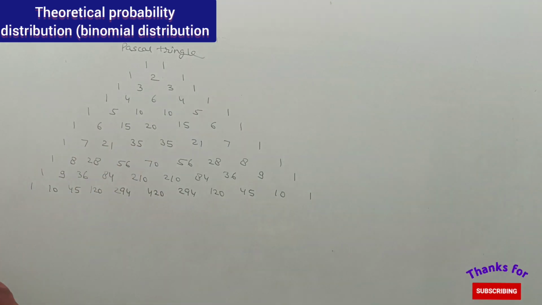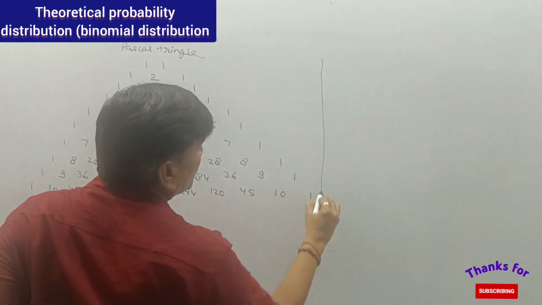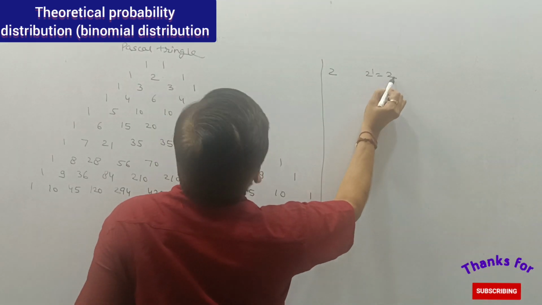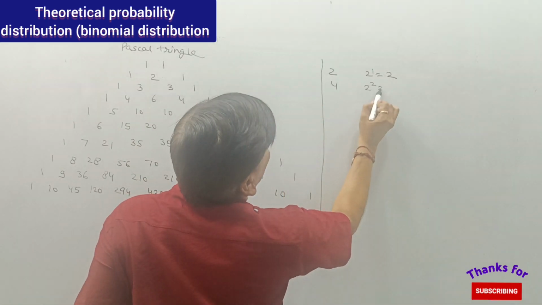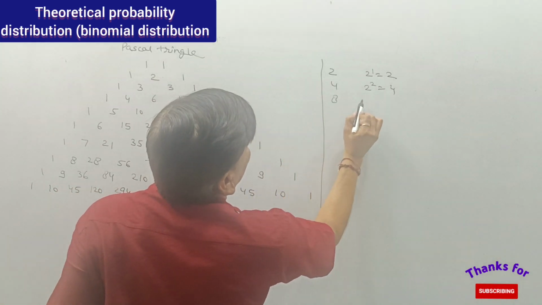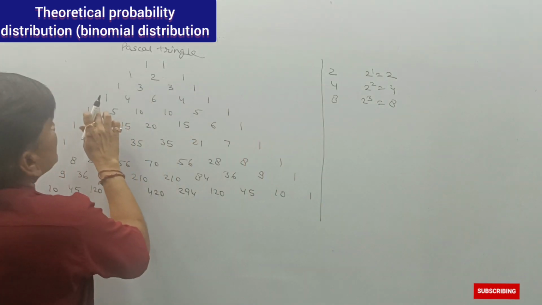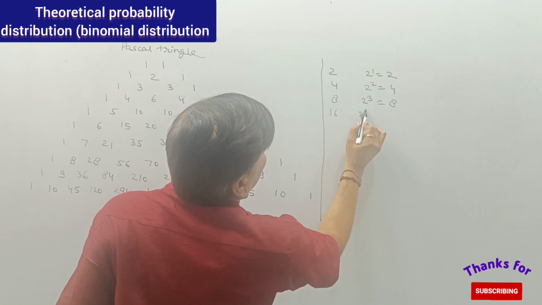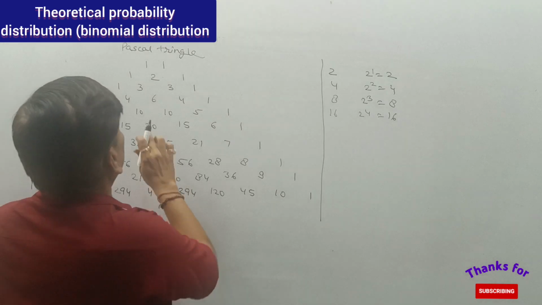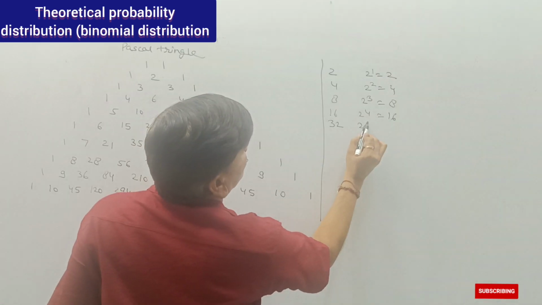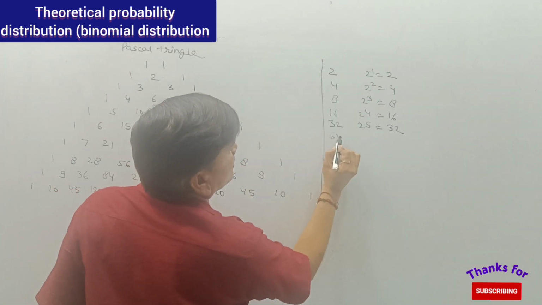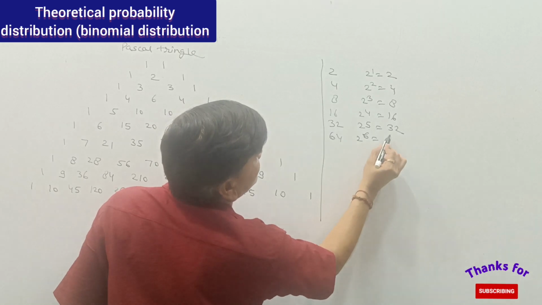If we go with the addition of this, 1 and 1 is 2, it means 2 raised to power 1 is 2. This is the addition of 4, 2 raised to power 2, that is 4. This is the addition of 1, 3, 3, 1, that is 8, 2 raised to power 3, that is 8. This is the addition of 16, 2 raised to power 4, that is 16. Now the addition of this is 32, 2 raised to power 5. Now the addition of this is 64, so 2 raised to power 6, that is 64.